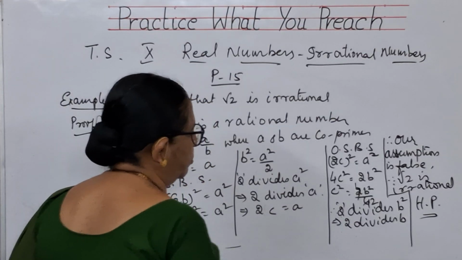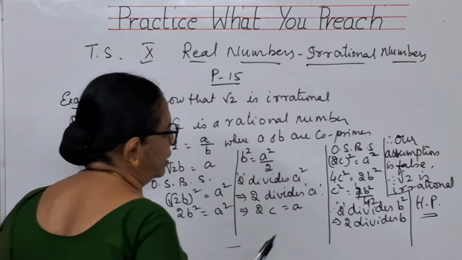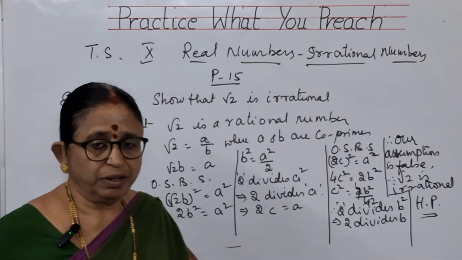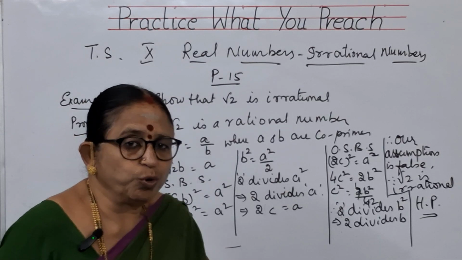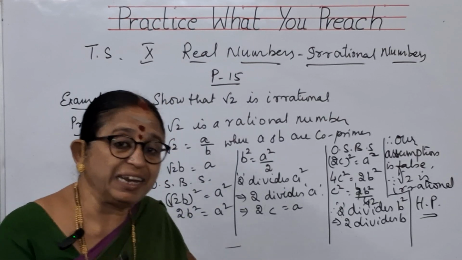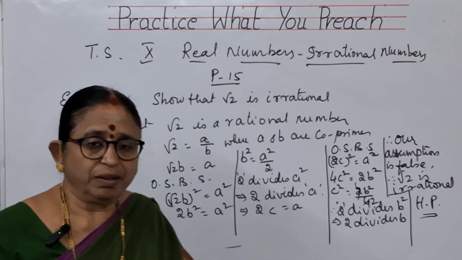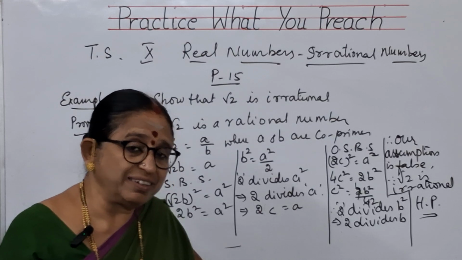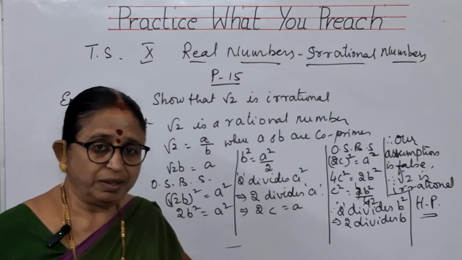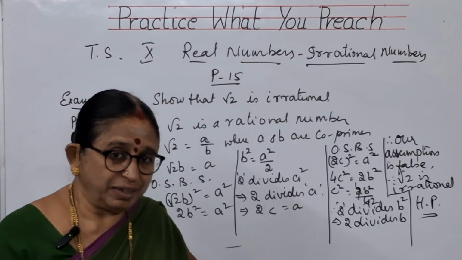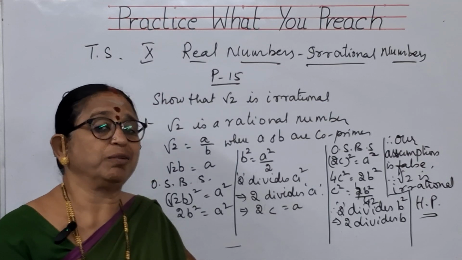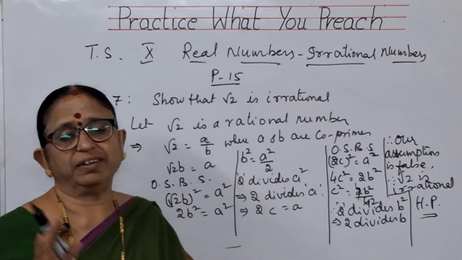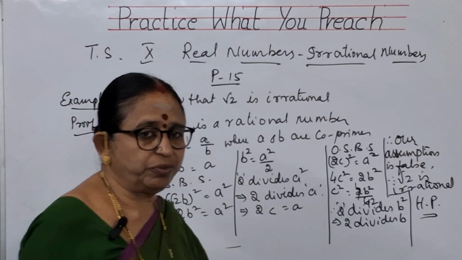If 2 is dividing B here and 2 is dividing A here, what am I understanding? That A and B have another factor, 2. But when I said that A and B are co-primes, I am not supposed to get any other factor except 1. I got 2 here. Why did I get it? Because I considered root 2 as a rational number. That means what I have understood? Yes, my assumption is false. I am not supposed to consider root 2 as a rational number. It is irrational. This is how you prove it, children.